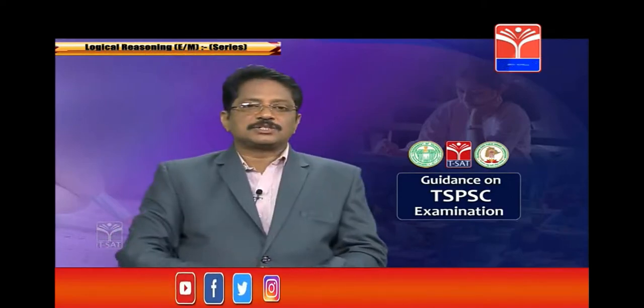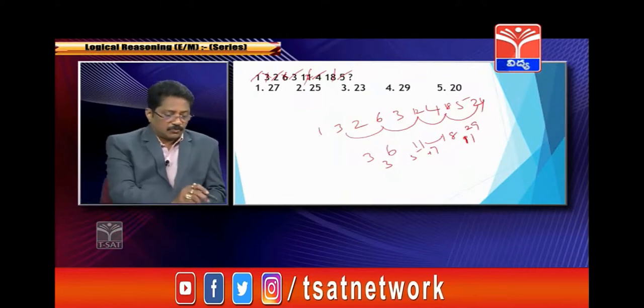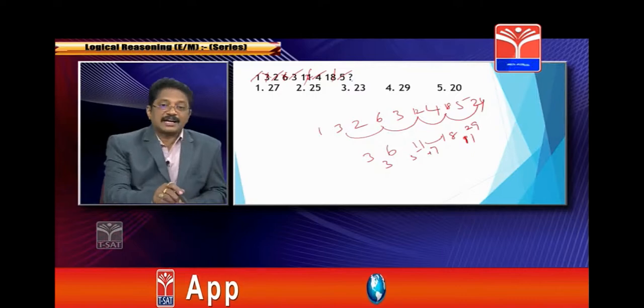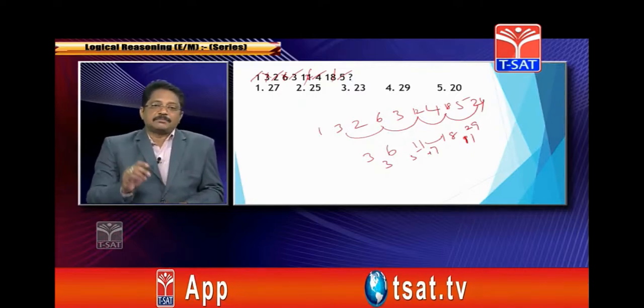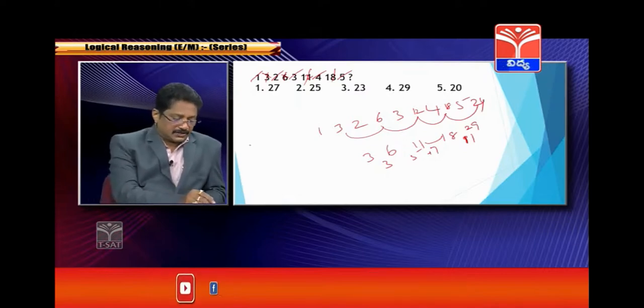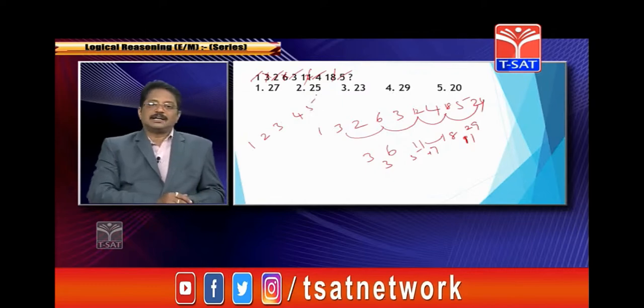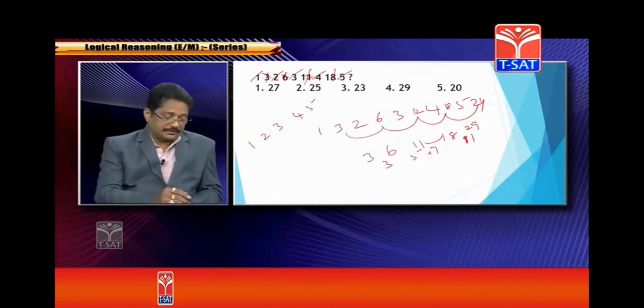So just observe this question here. This is a combination of 2 series: 1, 3, 2, 6, 3, 11, 4, 18, 5. The missing number is asked. Correct? So I am taking alternate numbers. The alternate numbers are 1, 2, 3, 4, 5. Next one is the second numbers alternately, meaning